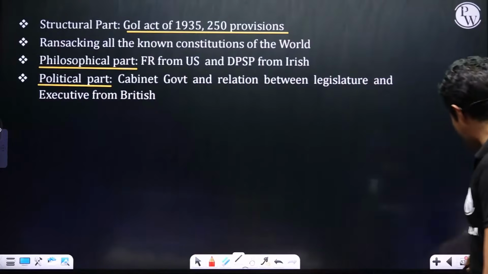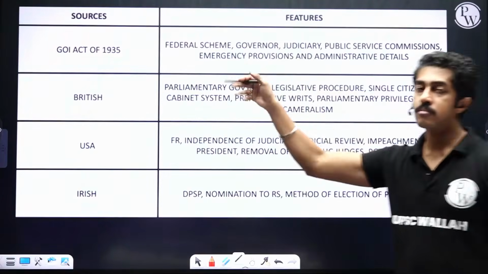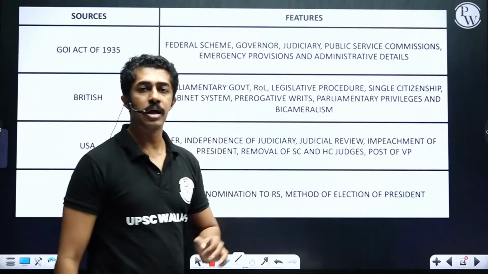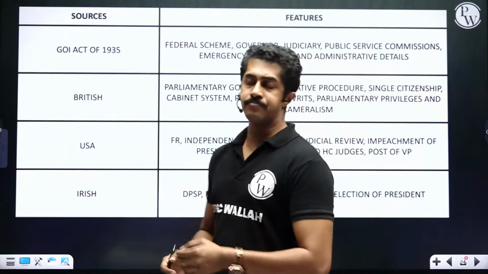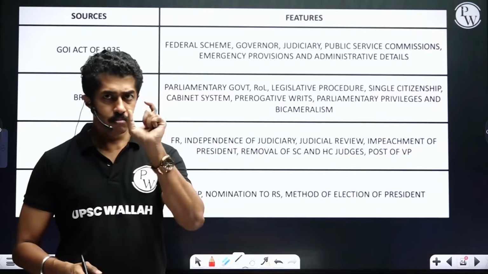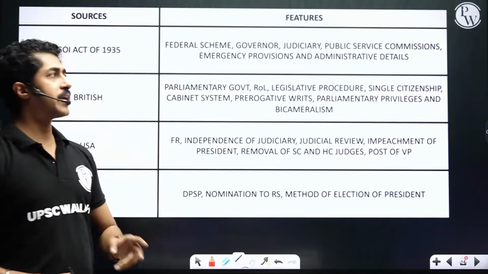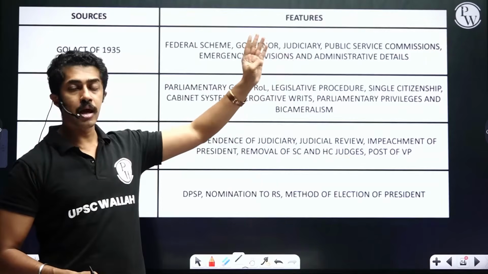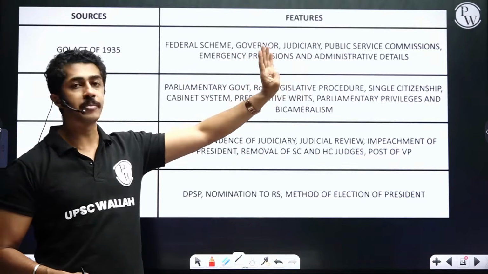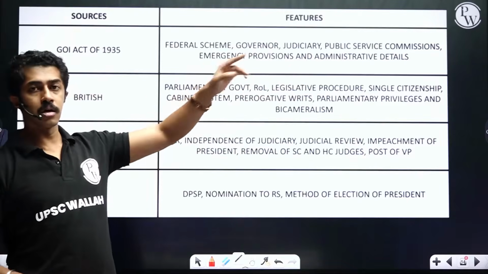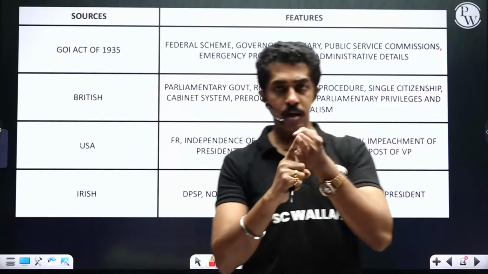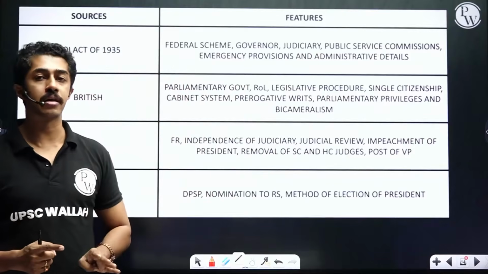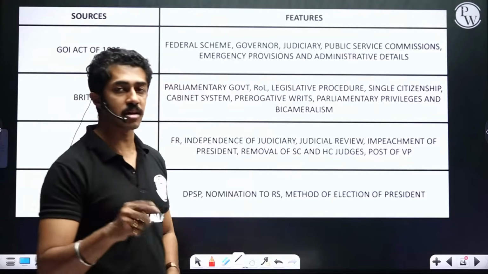Now we will move on to our next table, which is from which sources what all we took. Again, very important from prelims perspective. Let us start looking into it one by one. Government of India Act 1935, if you see, federal scheme, governor, judiciary, public service commission, emergency provision, administrative details. Clear? All of this from Government of India Act 1935, 250.